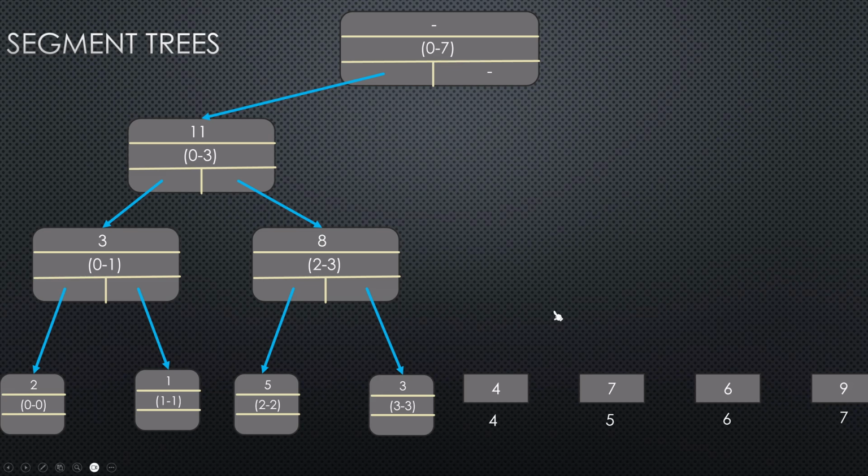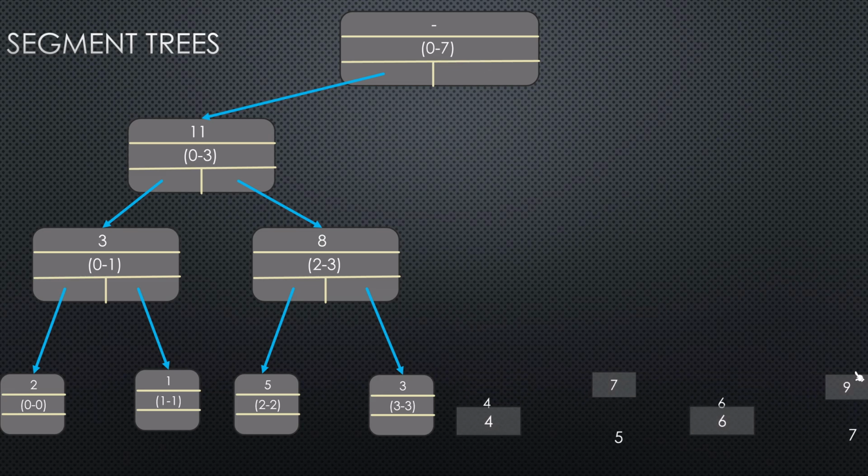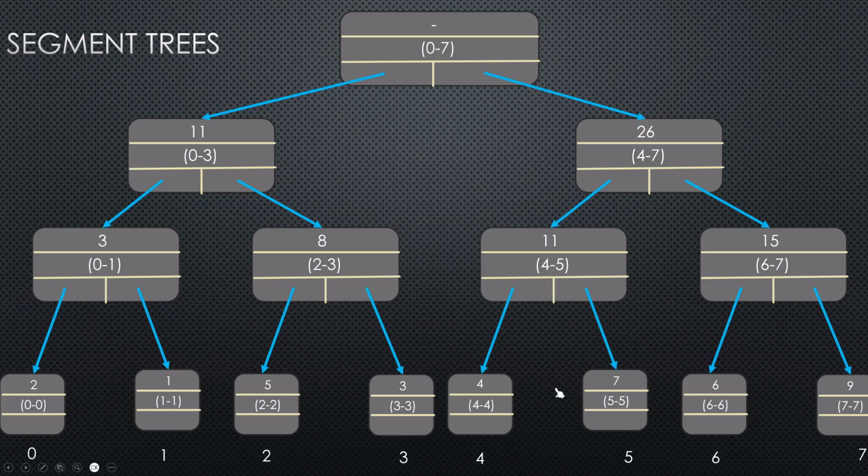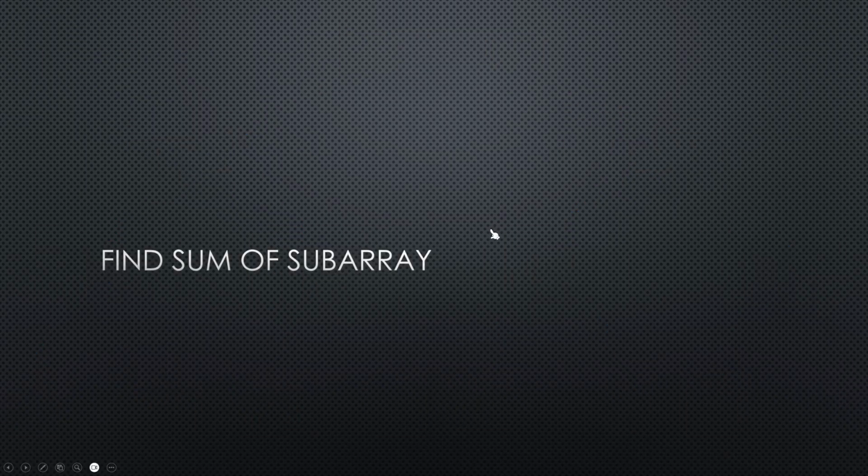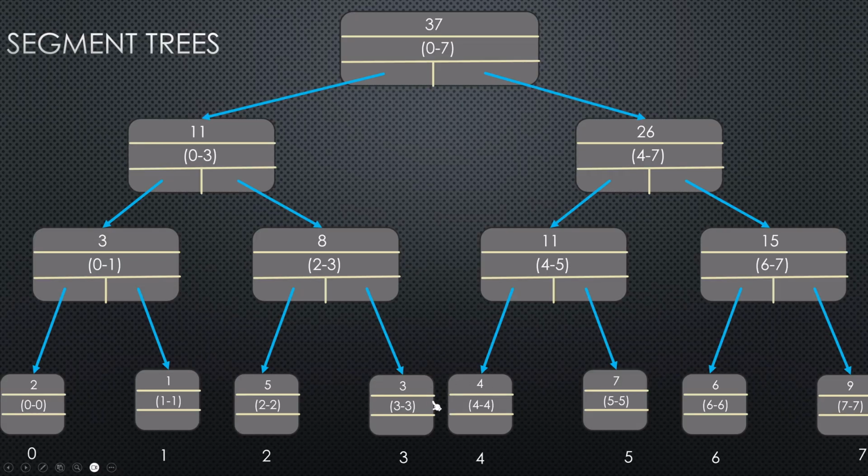And similarly we are going to do it for the entire right side. So I am directly changing it as we did for the left side. So this will finally have the value for the sum as 26 for the right half of the subtree. And then finally for the root node, we know the sum is going to be 26 plus 11. And now we can see how finding the sum of a subarray is going to help. But before that, let's see the implementation of construction of the segment tree.